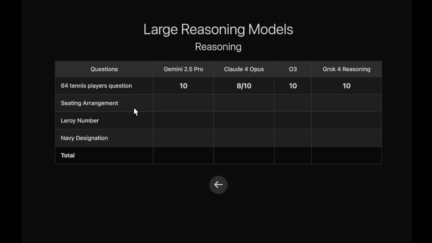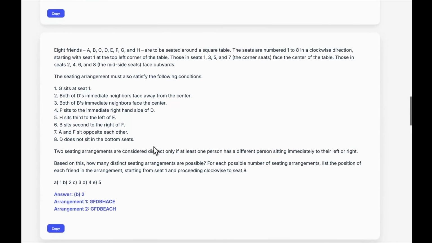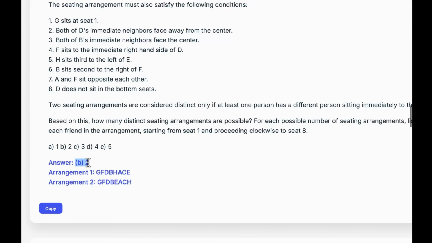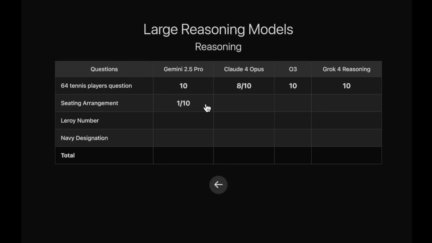Let's move on to one of my favorite questions, that is seating arrangement. This has been a very hard question for very long. Since OpenAI O1, there was no model which was able to solve this. If you head over to my website, you can see this is the question, seating arrangement. You have to not just come up with the correct option, but you have to mention the seating arrangement as well. That is what makes this question hard. Let's look at the score. Gemini 2.5 Pro scores just 1 out of 10. And now you understand how hard this question is. Claude 4 Opus scores 0 out of 10.